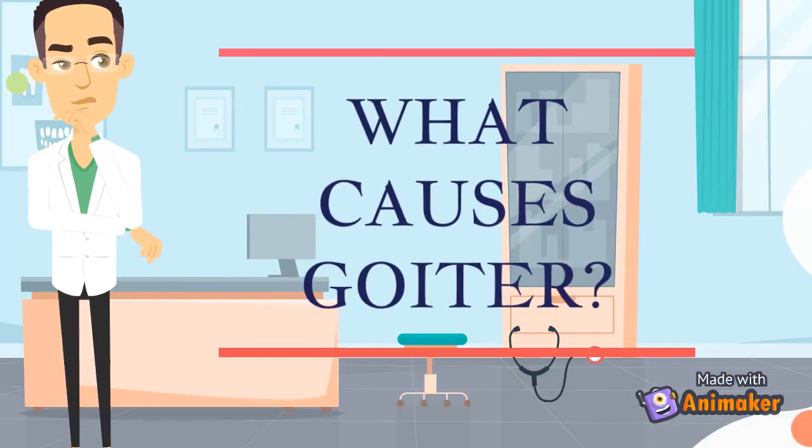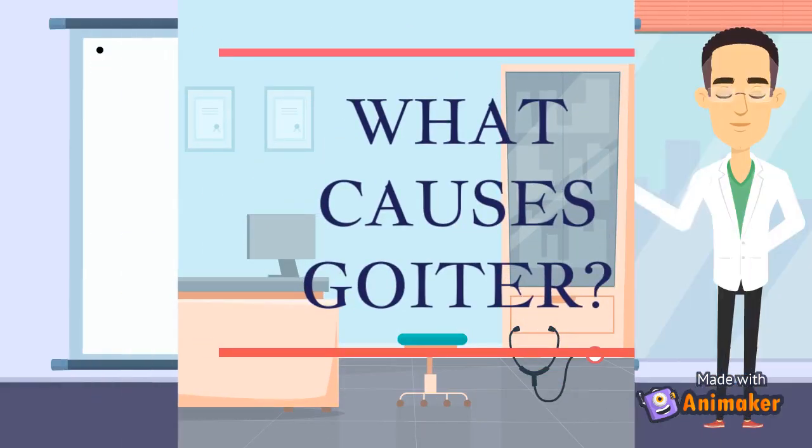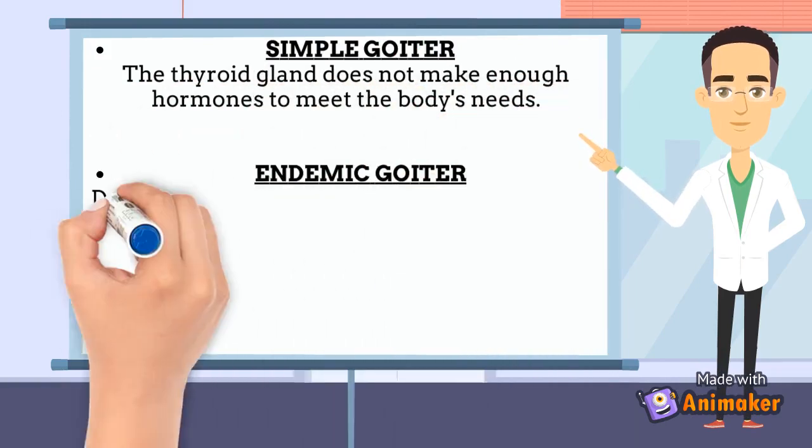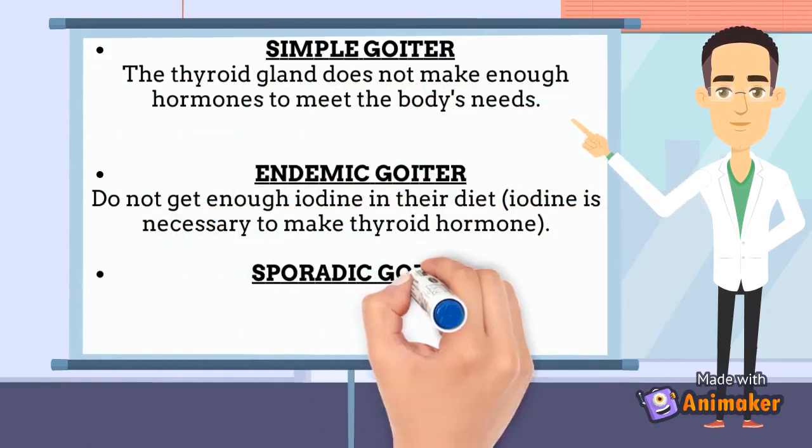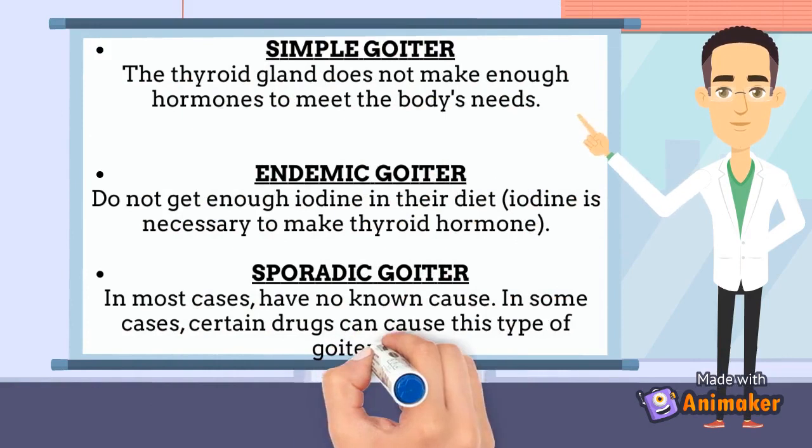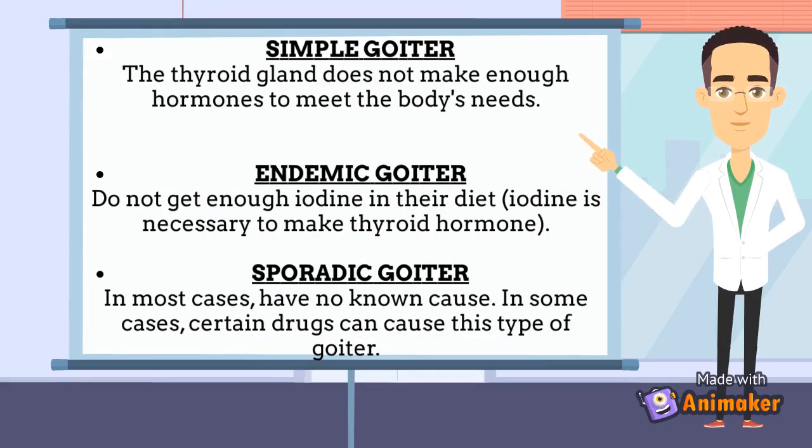Next, we will talk about what causes goiter. Goiters have different causes depending on their type. First, simple goiters develop when the thyroid gland does not make enough hormones to meet the body's needs.